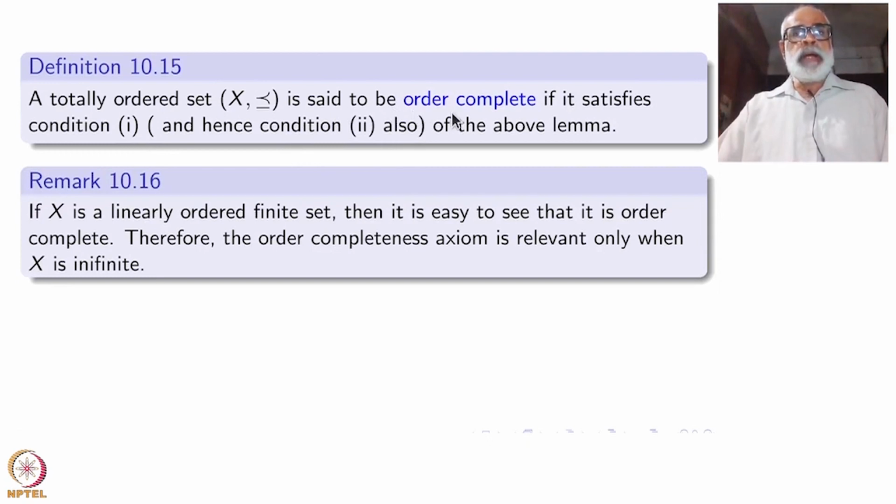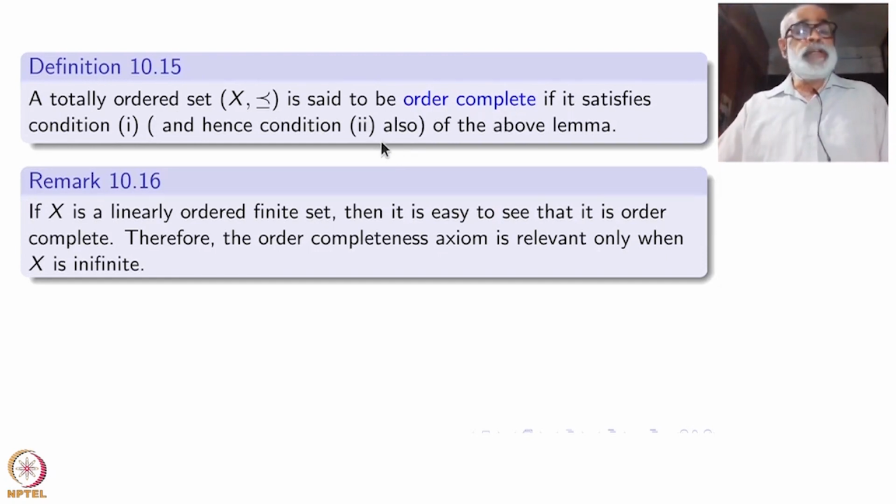Every bounded above set must have a least upper bound, which is the same thing as saying every bounded below set has a greatest lower bound. So if that exists inside this X, partial order, okay, this must be first of all a totally ordered set, such a thing you will call order complete.